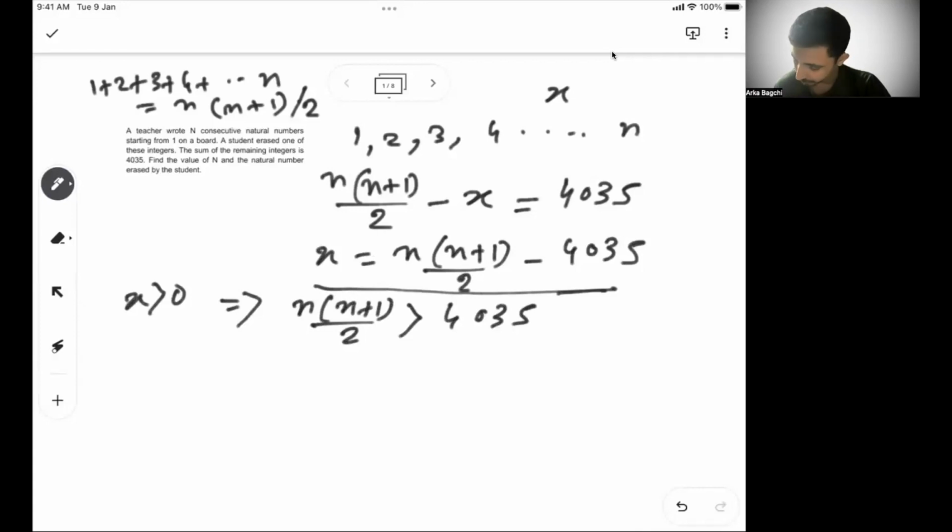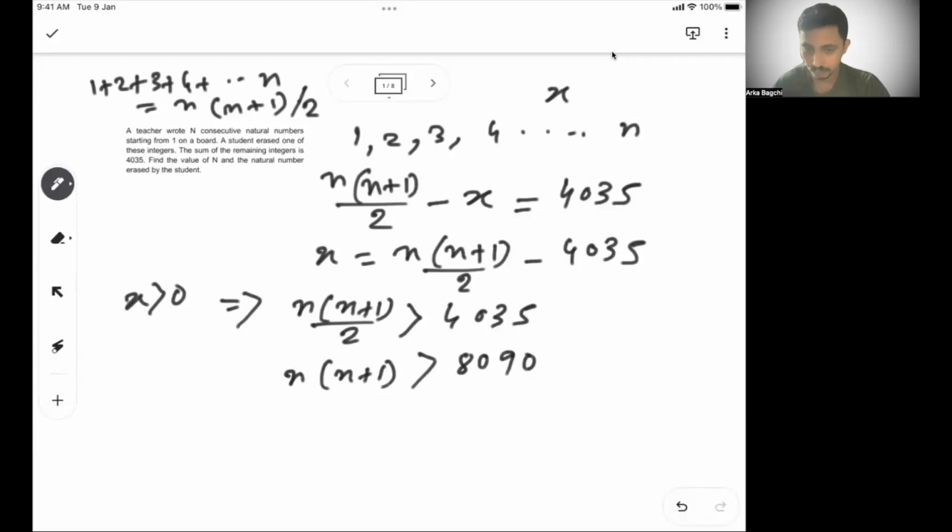So let's see. Then can I say n into n plus 1 must be greater than 8090? Now, let's see what the value of n has to be. If n is 80, 80 into 81 gives me what? 81 into 80, 8 in hand gives 640 plus 8, 6480. So very far till now.